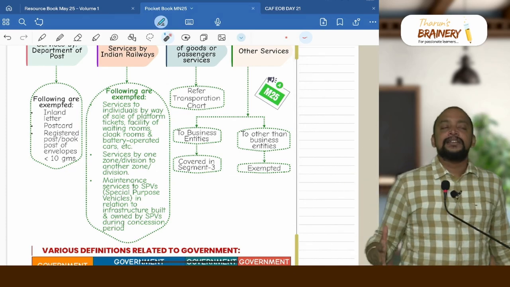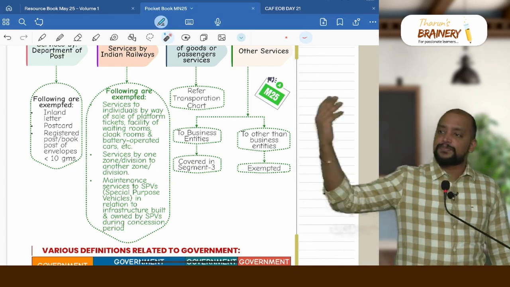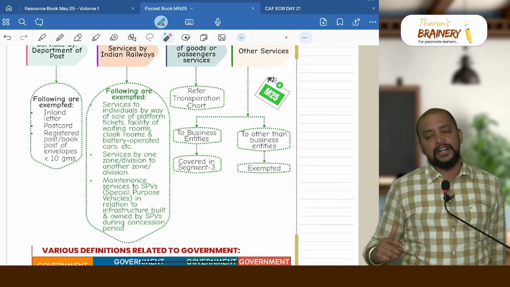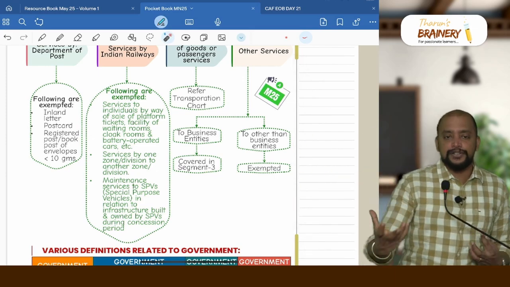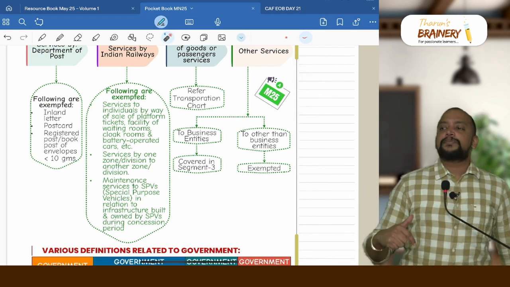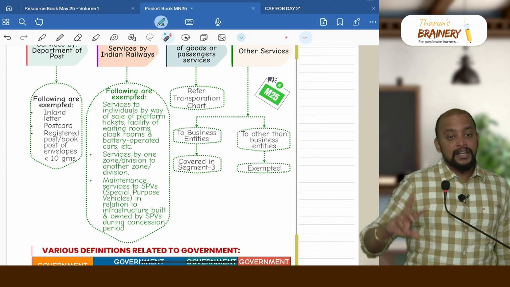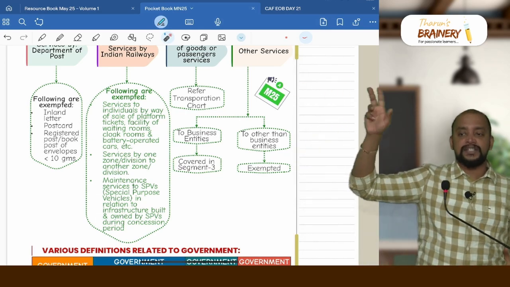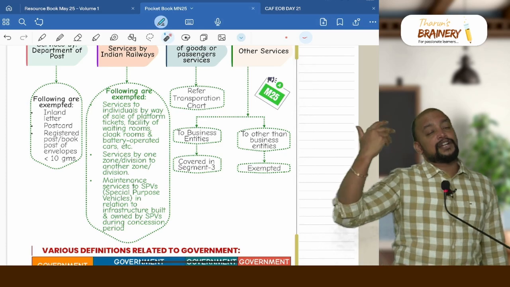Actually, this particular lift escalator asset is owned by SPVs, but SPVs will not do the maintenance of this. They will be giving it to the Indian Railways. So Indian Railways will do the maintenance, and when they do, they will get some money from the SPVs. That money received by Indian Railways will be exempted. We have a parallel exemption. Now, SPVs collect rent from Indian Railways for giving this infrastructure, whether that is also exempted?